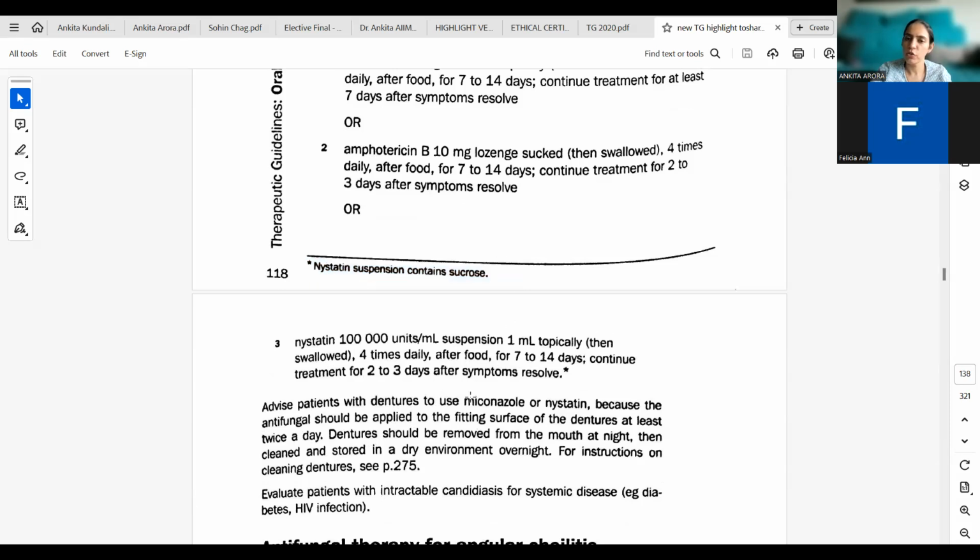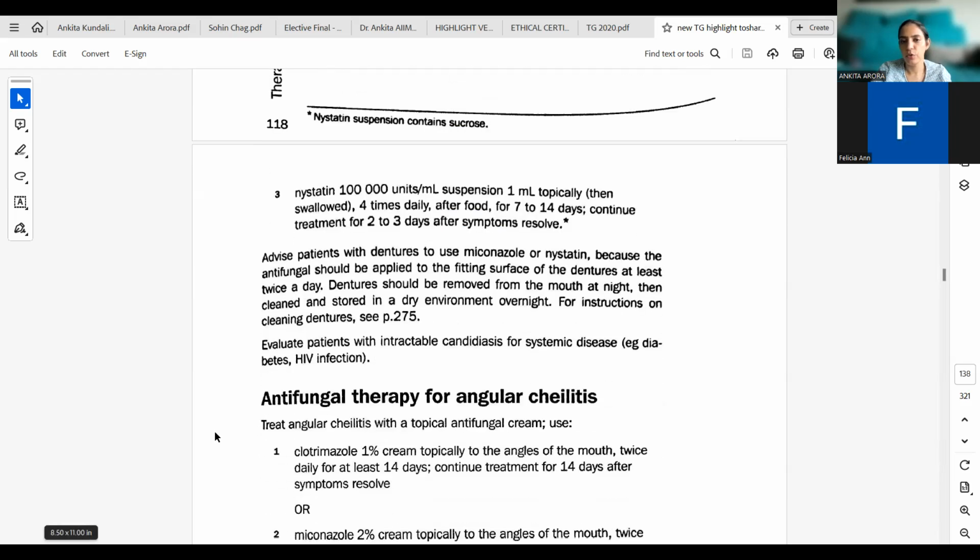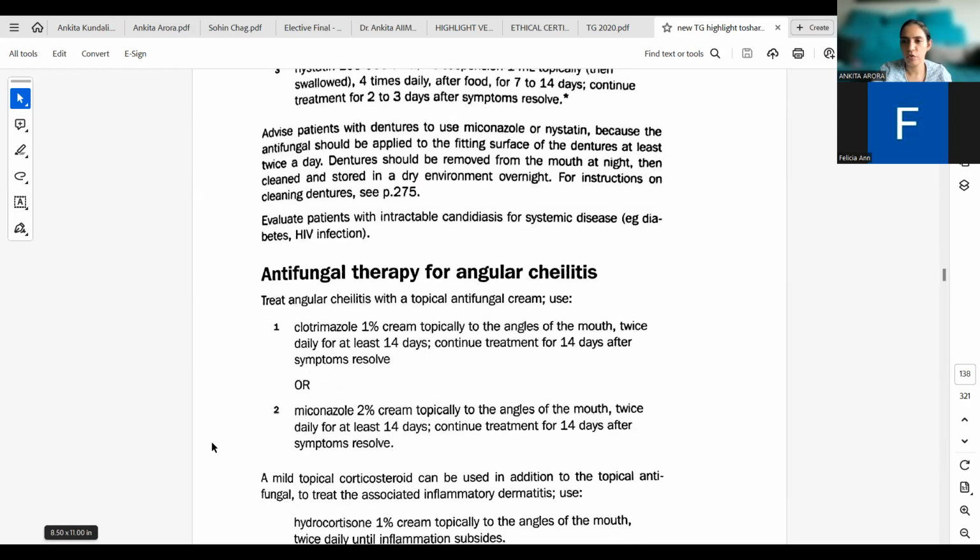Advise patients with denture to use miconazole or nystatin because the antifungal should be applied to the fitting surface of the dentures at least twice a day. So lozenge would not be helpful in the dentures. Only miconazole or nystatin would work. And dentures should be removed from the mouth at night, then cleaned and stored in a dry environment overnight. And we would read cleaning and denture instructions later.